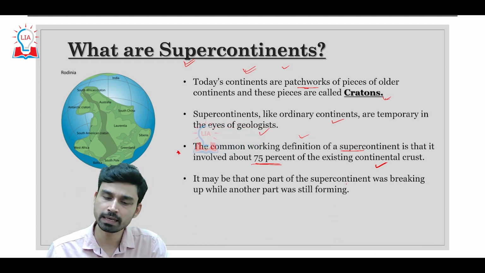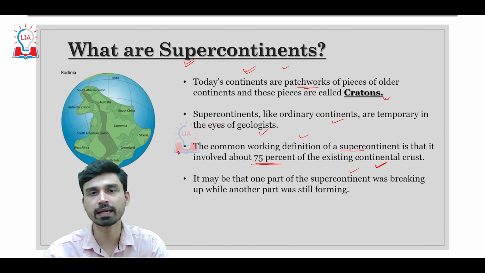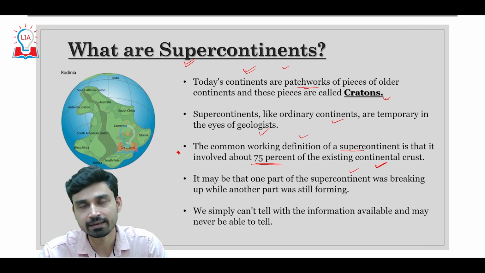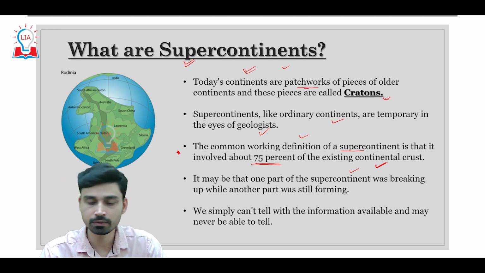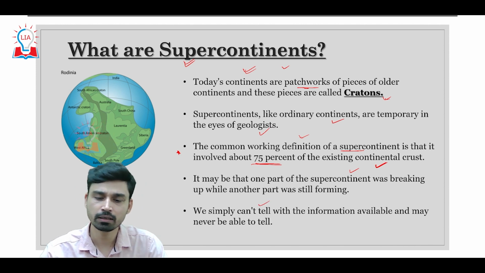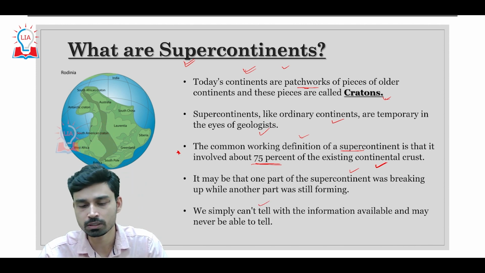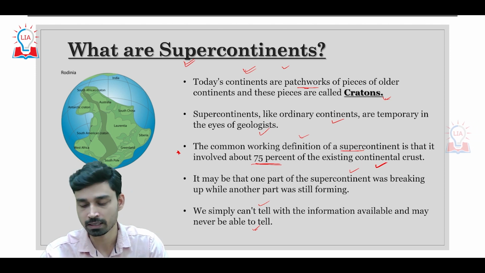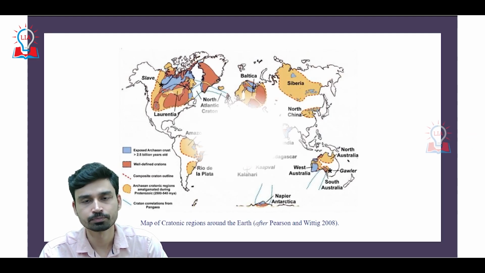Also, it is possible that one part of a supercontinent is breaking while another part is still in the stage of formation. How exactly this process happened in the past and how it will happen in the near future, we simply cannot tell with the information available to us. And maybe as humans, we will never be able to tell how all these processes occurred in the past and will happen in the future.